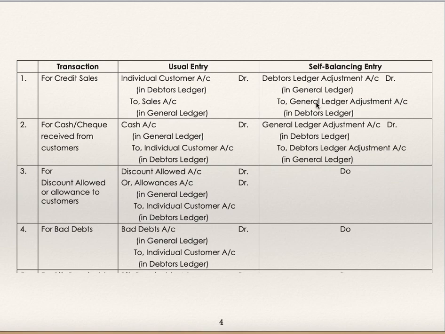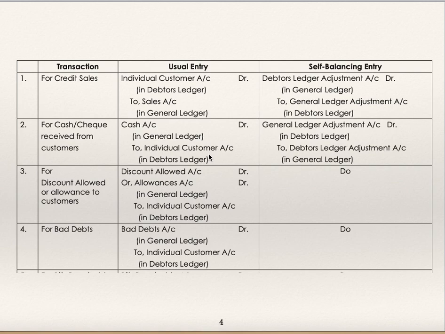Very simple to remember. When debtors balance increases by any transaction, debtor account is debited, and because of any transaction, if debtors balance reduces, then debtor account is to be credited. Cash or cheque received from debtors, balance will go down. So your normal entry is cash to debtors, bank to debtors. And self-balancing entry would be general ledger adjustment account debit to debtors ledger adjustment account.